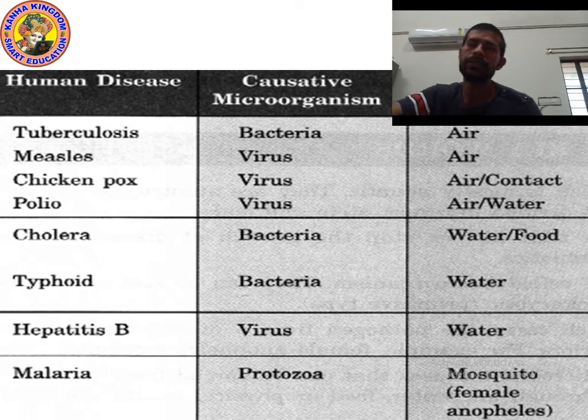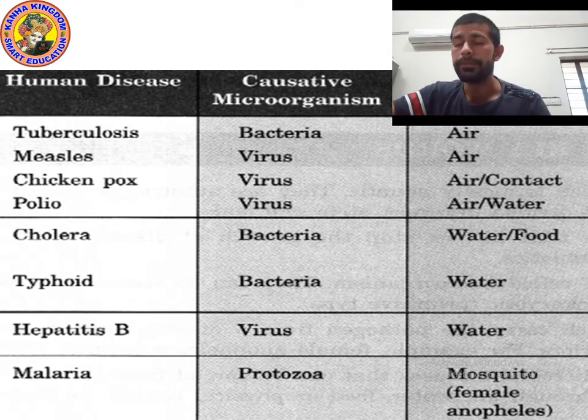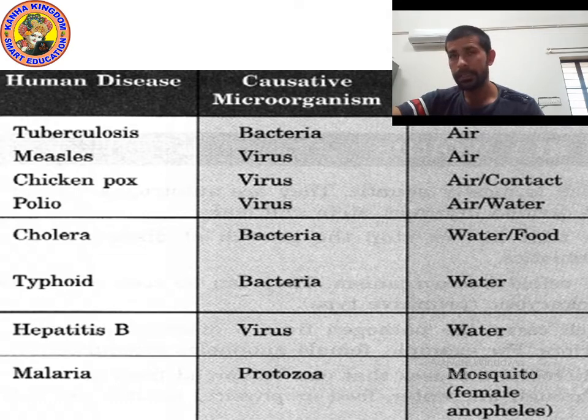As you can see on the screen, due to bacteria, typhoid, cholera and TB occur. Due to virus, measles, hepatitis B, chickenpox and polio occur. And due to protozoa, malaria occurs.